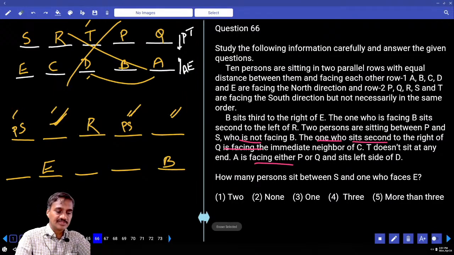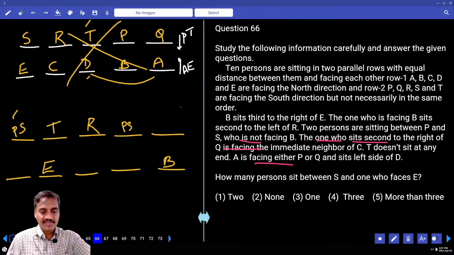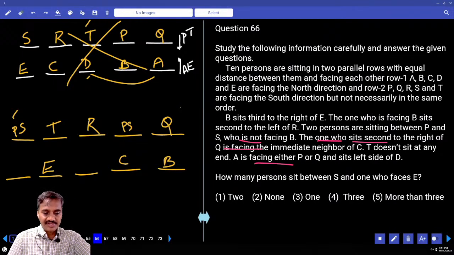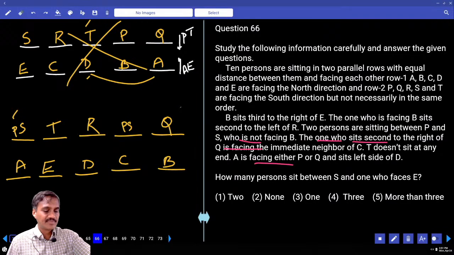Now in this one, P and S. Now if P and S were like this, then T cannot be at the extreme end. T must be here. If T is here, Q is here. The one who is seated second to the right of Q is adjacent to C. Then A is facing either P or Q. A is facing either P or Q, and C is here, A is here, D will be here.